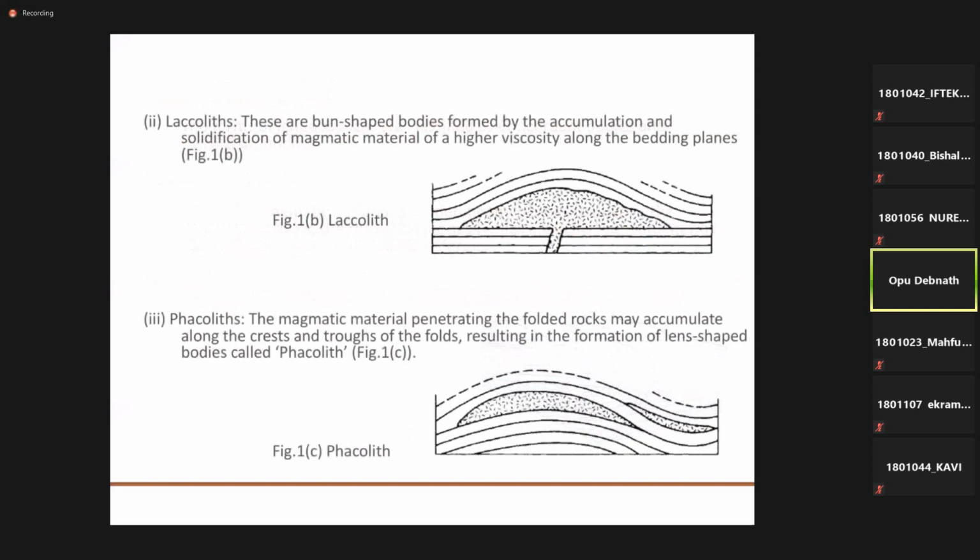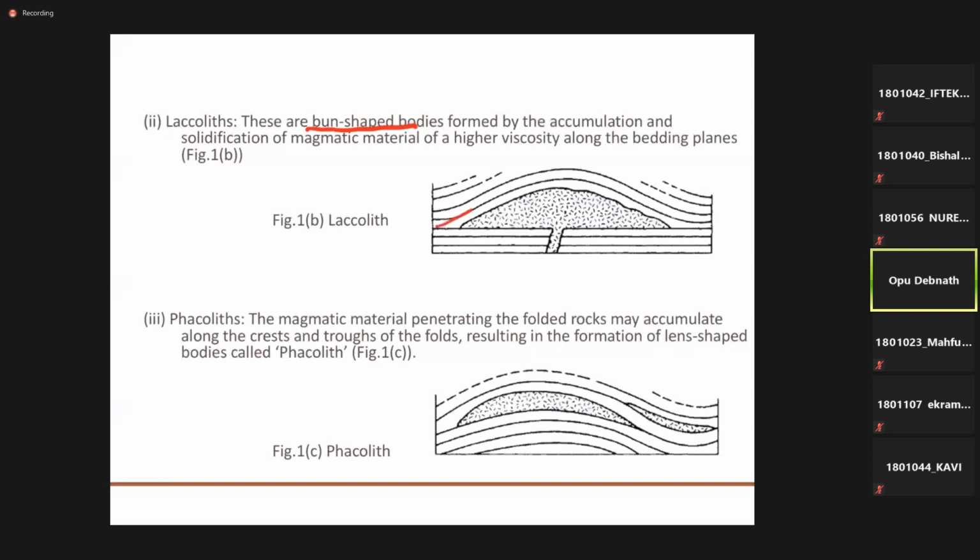And next one is the laccolith. Laccoliths are barn-shaped bodies formed by the accumulation and solidification of magmatic materials of higher viscosity along the bedding planes. Sometimes, when you study the classes on synclines, anticlines and folding beds, you may find all the beds are not parallel to one another.